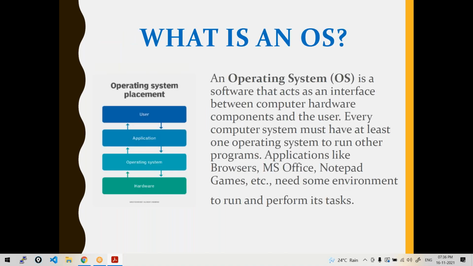So what is an operating system? Let us forget about these definitions. Let us see what it is all about. Can you all see the black screen? It was just stuck. Give me a second.